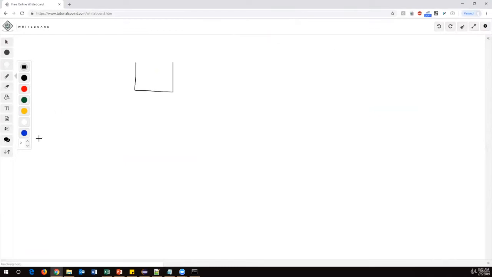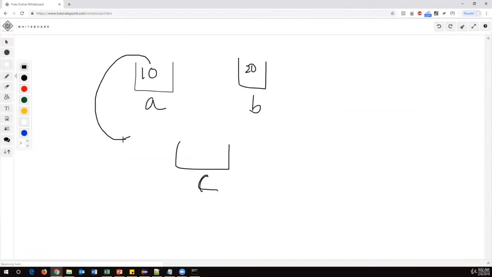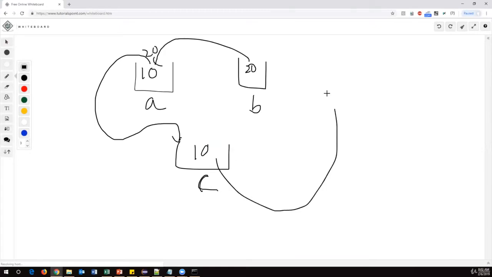Let us say this is your A, and this is your B. Here I have a 10, here I have a 20. I want to interchange this. So I have to take another temporary variable called C. Now shift this A value into the C. Now the C value becomes 10. Now shift this B value into the A. Now A value becomes 20. Then shift the C value into the B. Now B value becomes 10. So if you see the latest values of A and B, A value is 20, B value is 10.